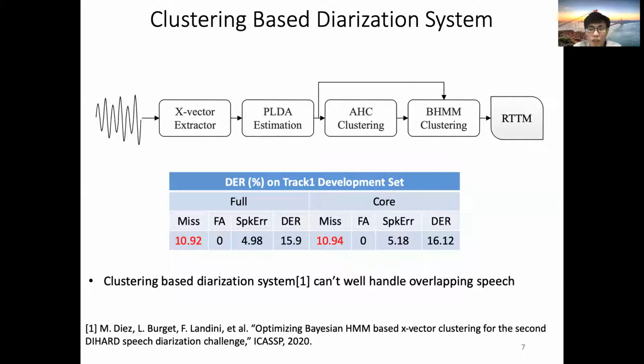In this page, we introduce the clustering-based diarization system, which acts as a basic system for our overall framework, as shown in the picture. This system is mainly based on X-vector, PLDA, AHC, and VB clustering. The results on the track 1 development set are shown in the table. We can see that given Oracle VAD, the miss value is the largest part in the whole DER, indicating that the traditional clustering-based diarization system cannot well handle overlapping speech.